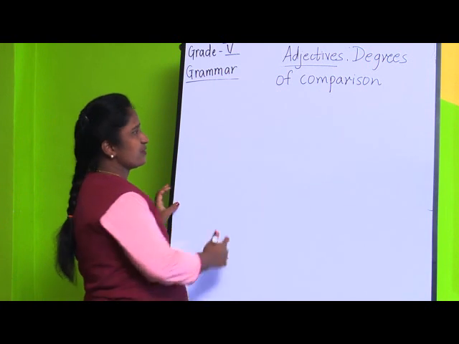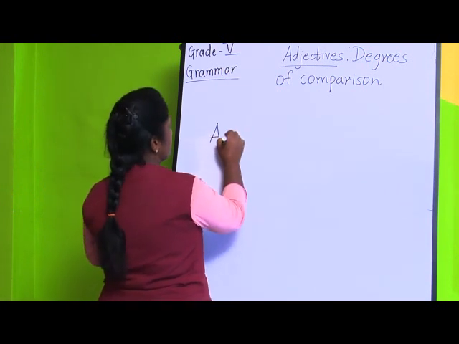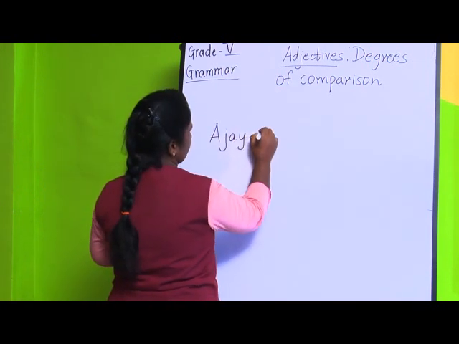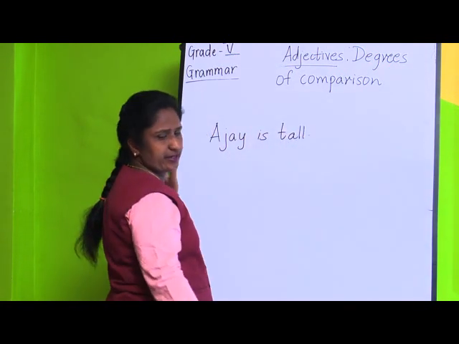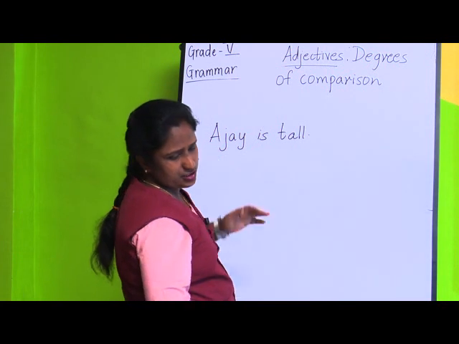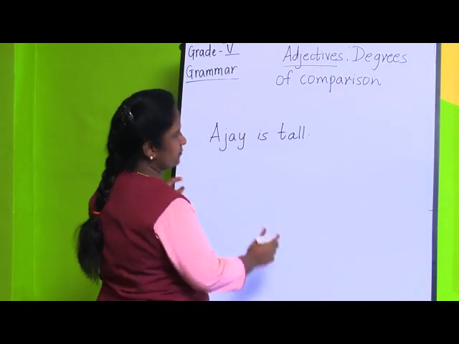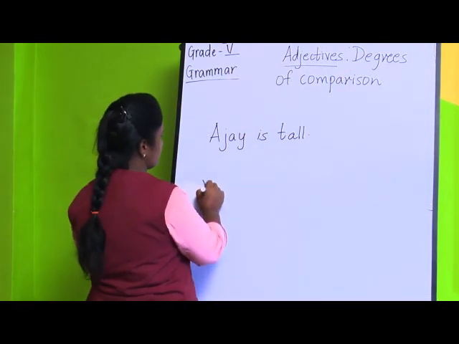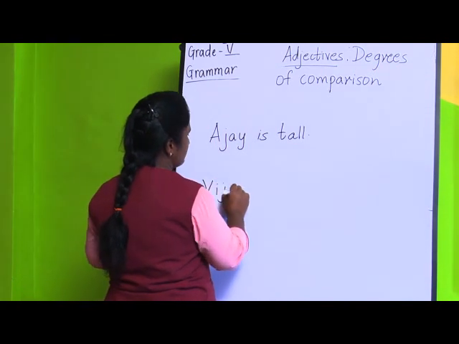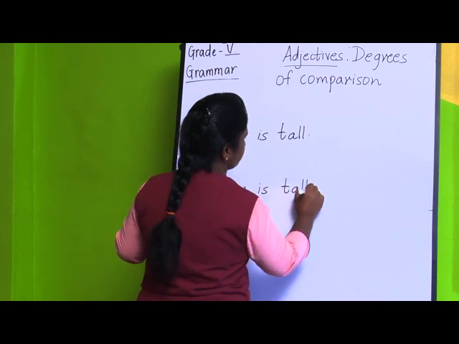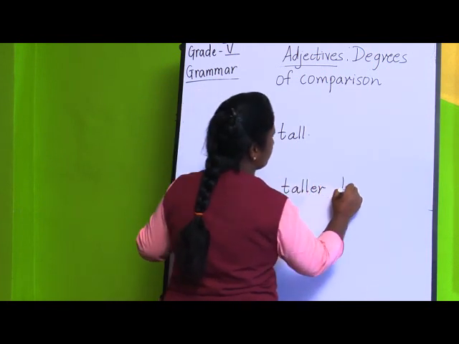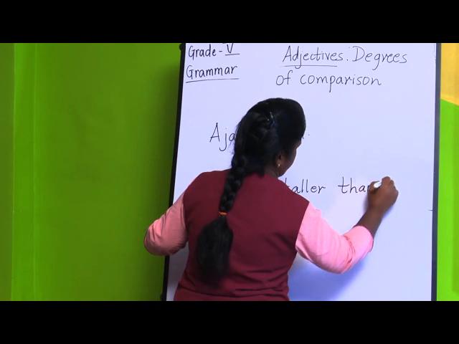If I write one sentence, Ajay is tall. I will just explain, and we will do the exercise in the next episode. Then the second sentence, Vijay is taller than Ajay.